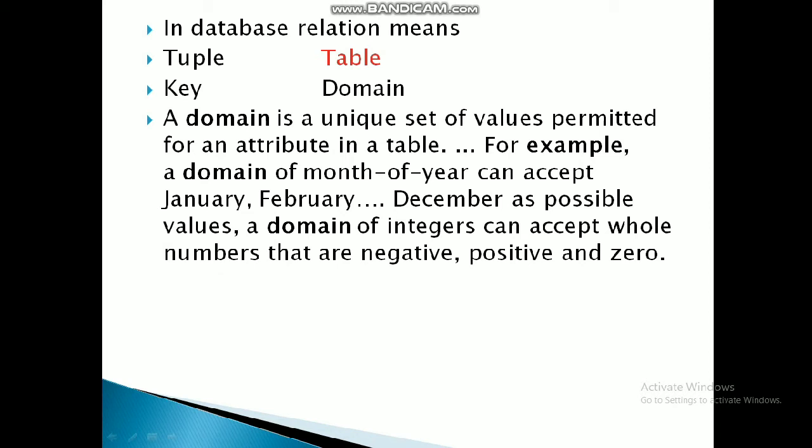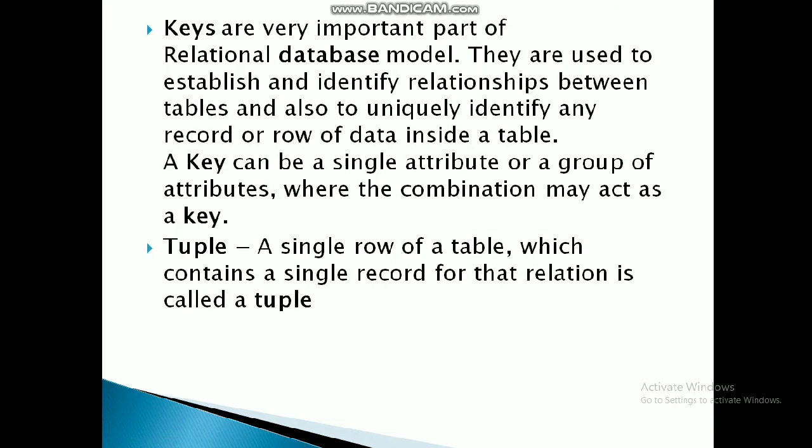Our next question is, in a database, what does relation mean? A database means record keeping, and in a database, relation means table. What is domain? Domain is a unique set of values permitted for an attribute in a table. For example, the domain of month of the year can accept January, February, December as possible values, and the domain of integer can accept whole values that are negative, positive or 0.